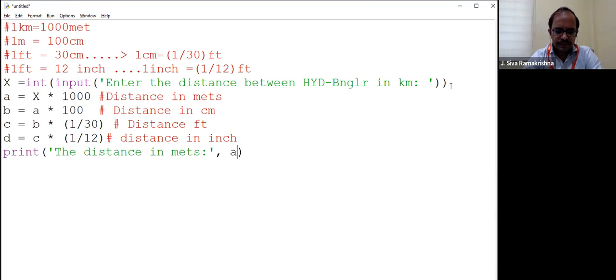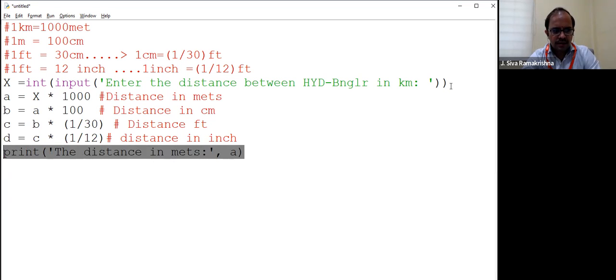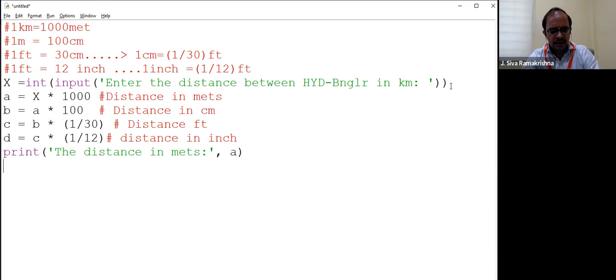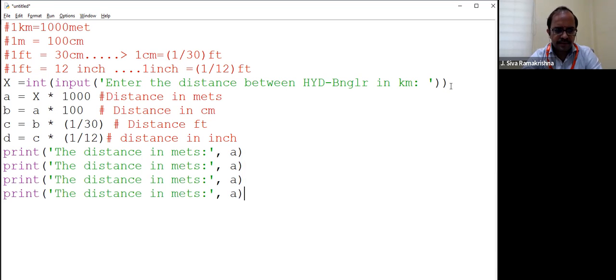A. Similarly, you can print the centimeters, feet, and inches.